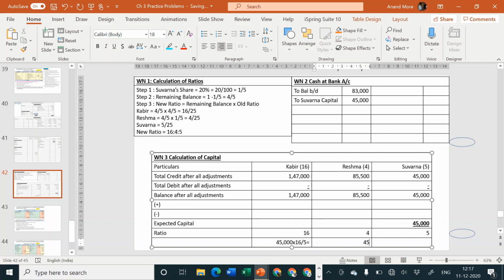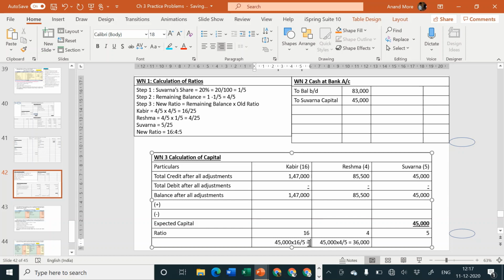Similarly here 45,000 into 4 upon 5 is equal to 36,000, and then the balance here is 45,000 into 16 upon 5.